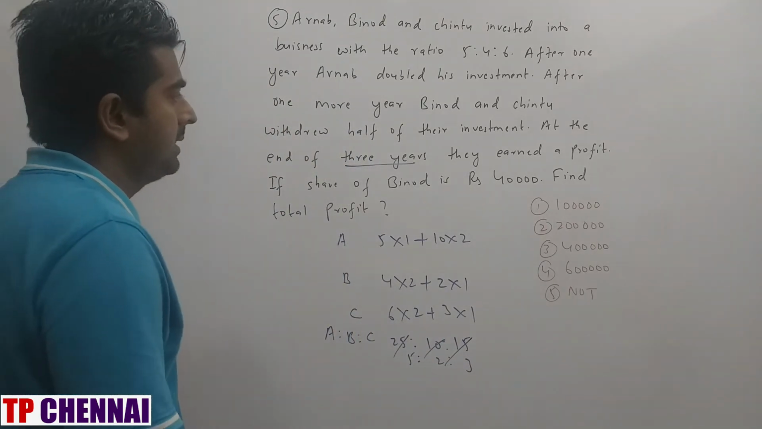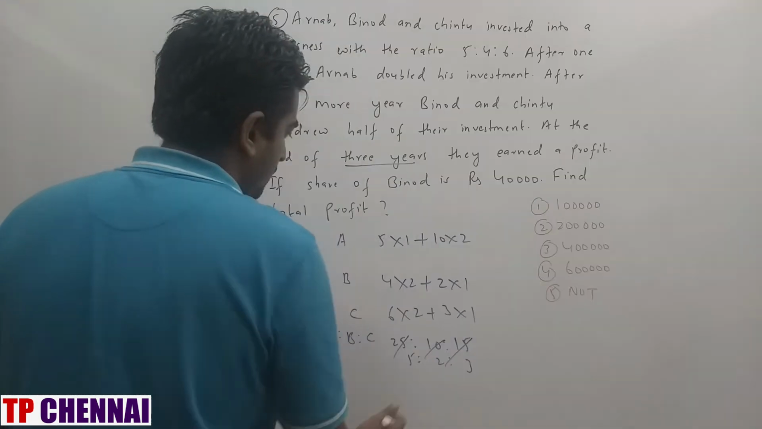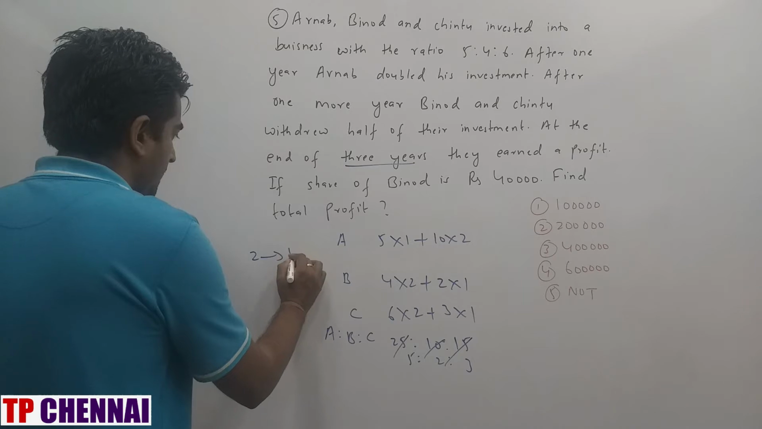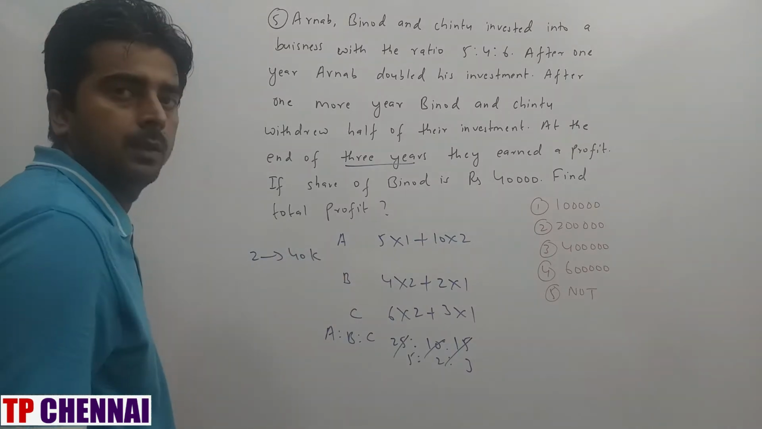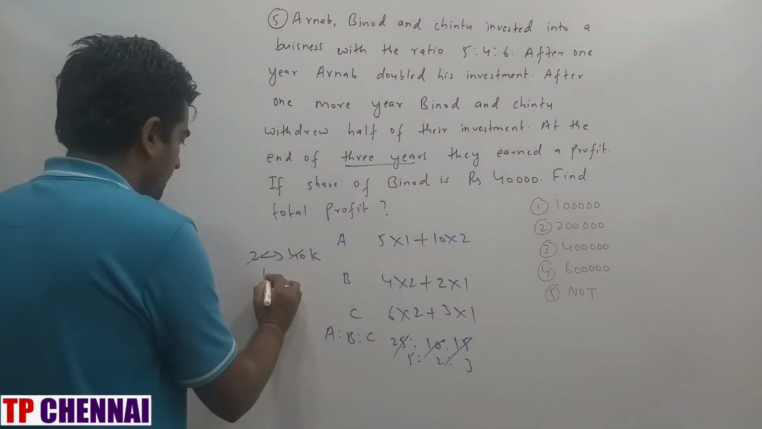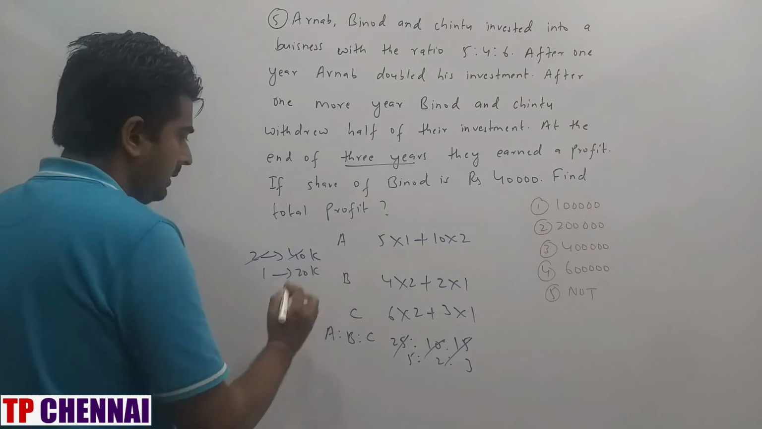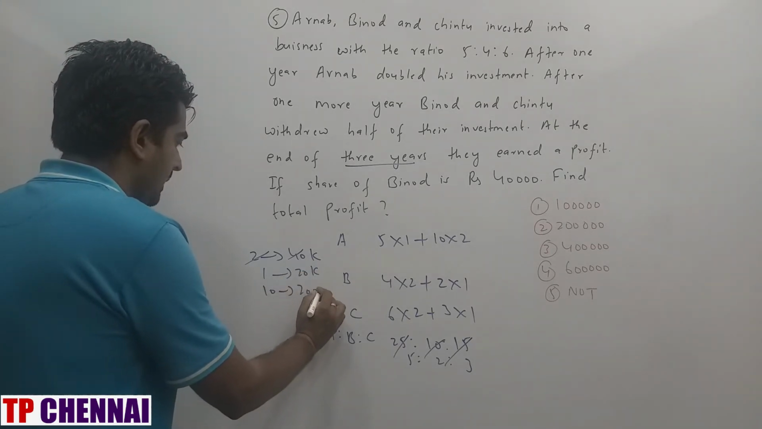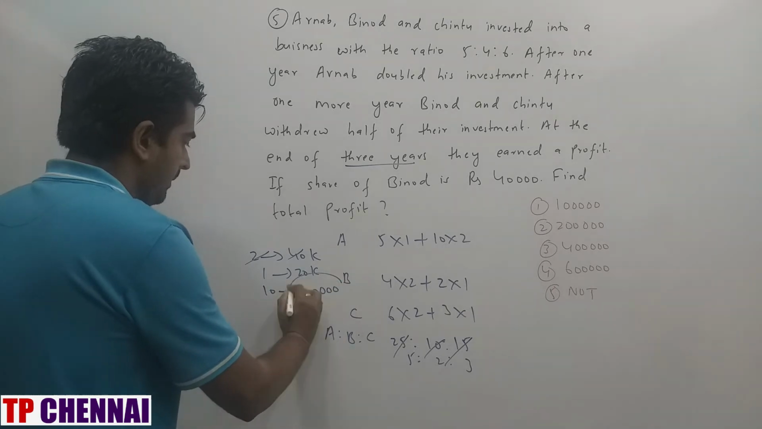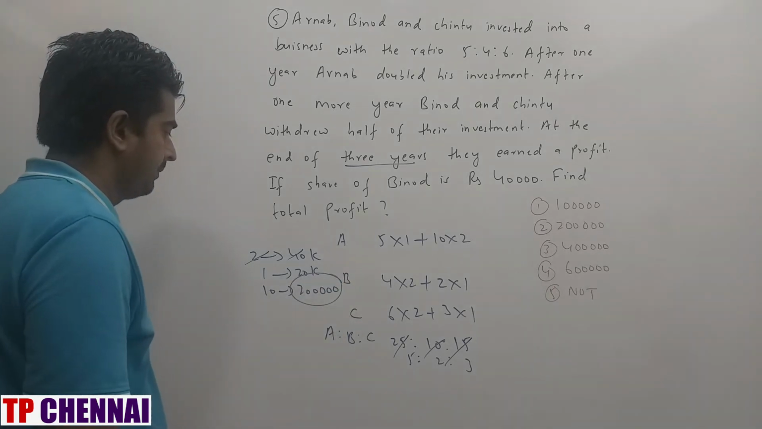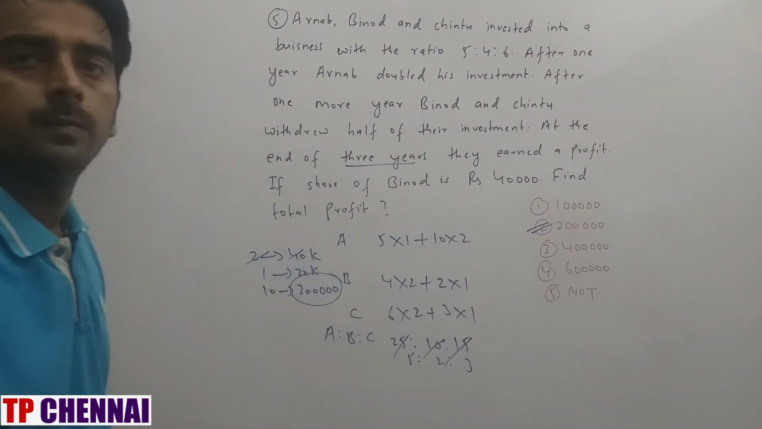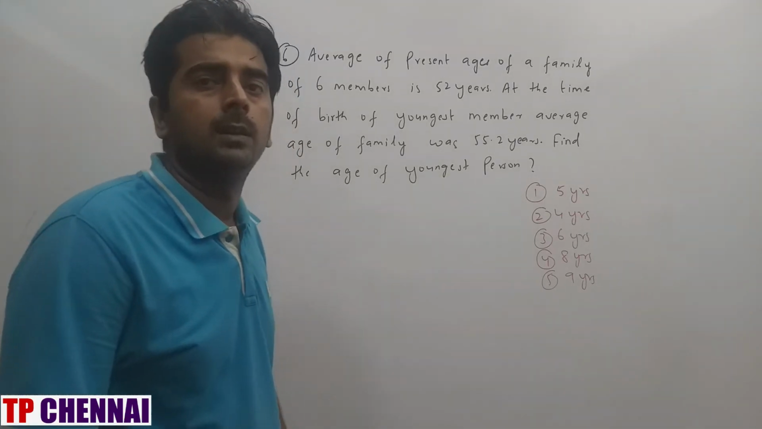Total Binod share is 40,000. Binod share is how much? 2. So 2 part is nothing but how much? 40,000. So 1 part is 40,000 divided by 2. Total is 10 part. 10 part is 2 lakh, which is nothing but the second option. So I hope you are clear with the 5 questions.